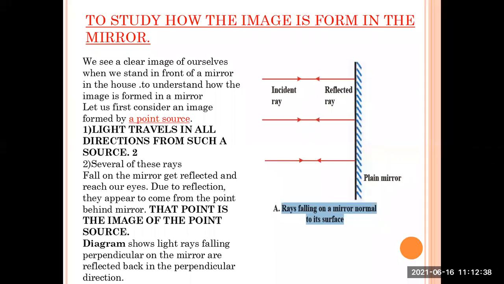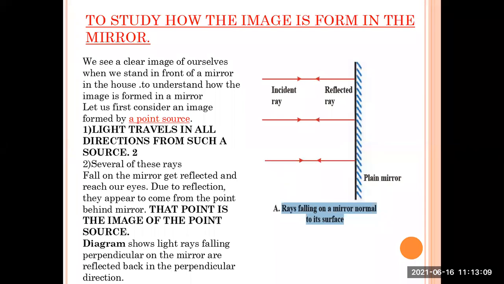Just try to understand this diagram as well, how they have shown the plane mirror. Just a single line is drawn to show a plane mirror. Now, the rays falling on the mirror are incident rays. And the rays reflected back from the mirror, which are detected by our eyes, are called reflected rays.